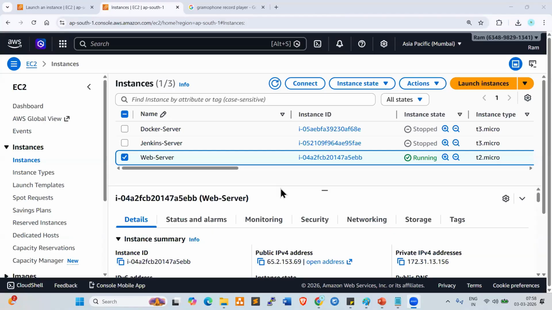I understand your question. VPC is a virtual private cloud. If you want to create a server, we require our own virtual private network.